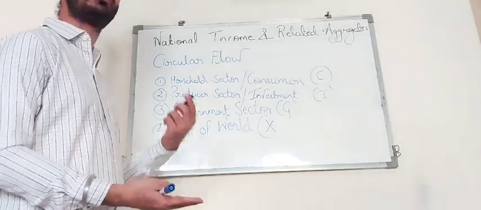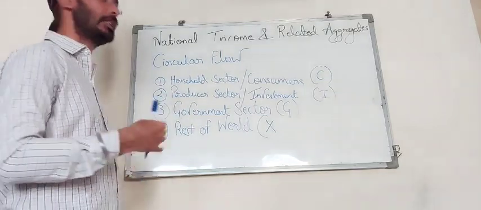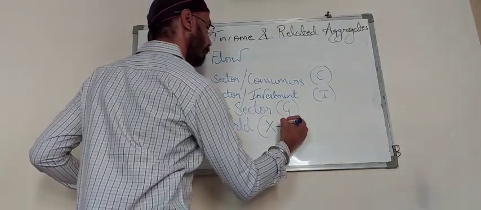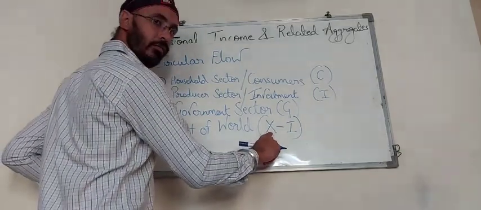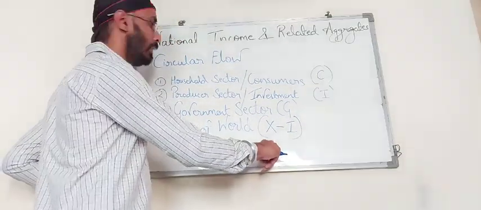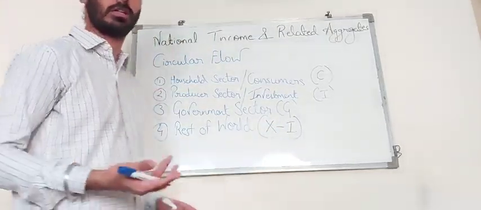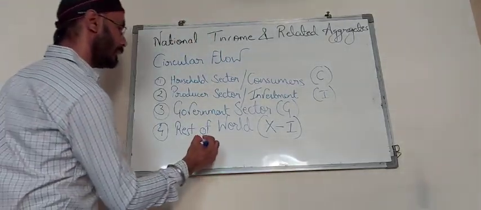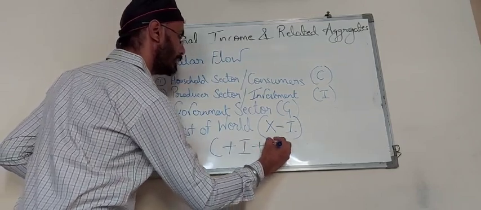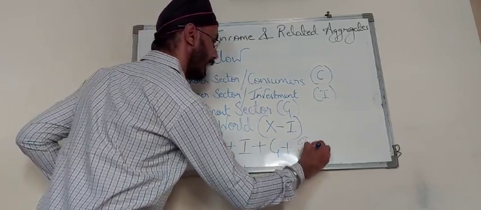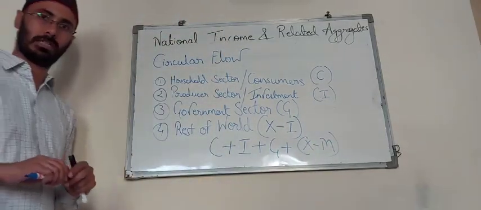Similarly, those goods which we cannot produce in our country and need to import from other countries come in the second category. That is the part of imports. So basically with the rest of the world, we export goods to them to earn income, and we import goods from them for satisfying the wants of the people which we cannot produce in our country. So if we talk about the national income, the four sectors have this sum total: C plus I plus G plus X minus M. This is the sum total of the GDP of the country or the national income.